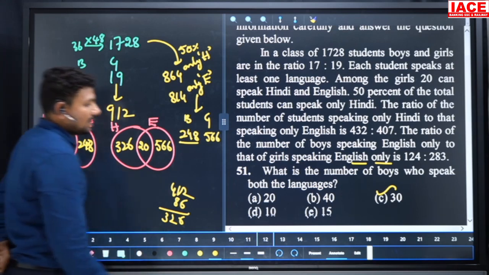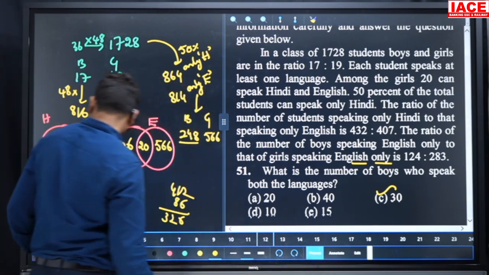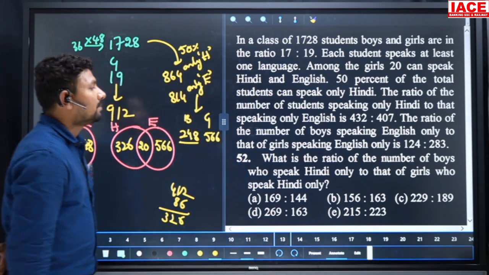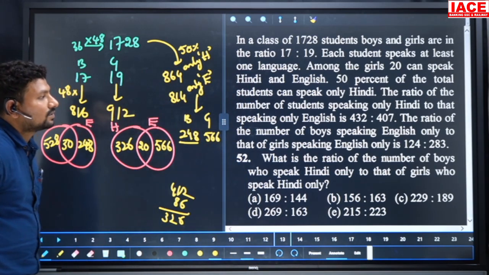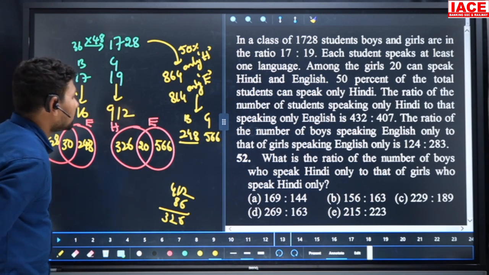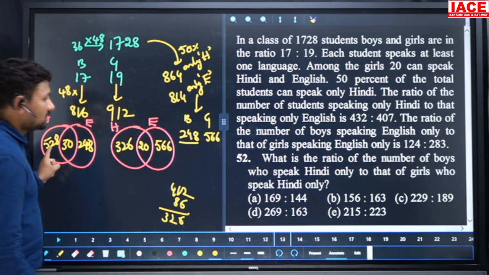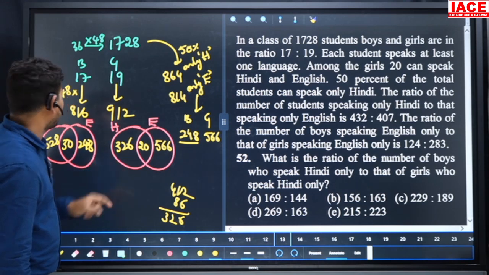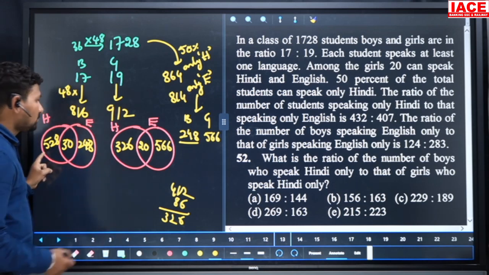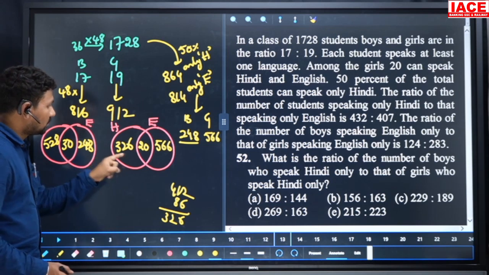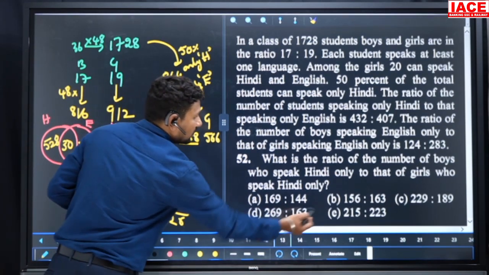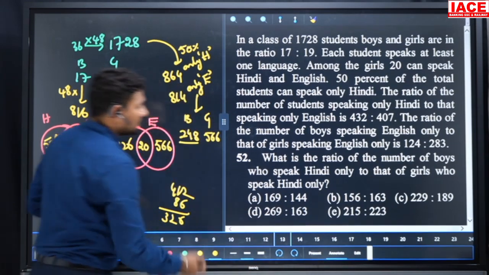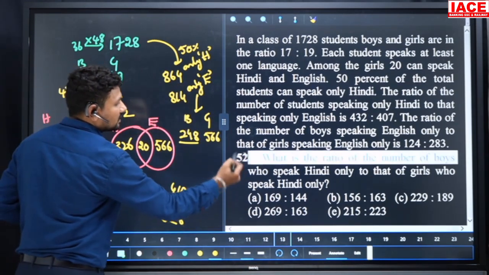And coming to the next question, 52. What is the ratio of the number of boys who speak Hindi only to that of girls who speak Hindi only? So 528 and here 326. 528 and 326 are both divisible by 2. We'll get 163. Our option is D. D option is the answer for this.